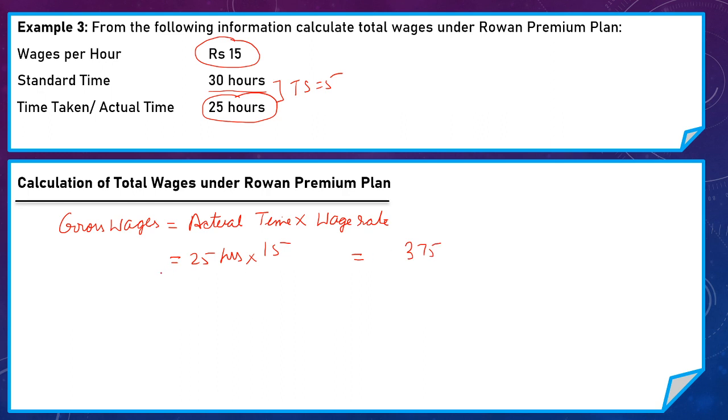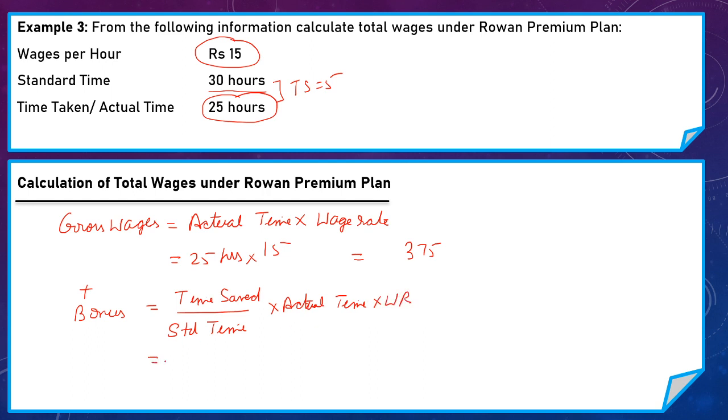Now here actual time is less than standard time, so he is also eligible for bonus, and the formula to calculate bonus under Rowan Premium Plan is time saved by the worker divided by standard time allowed by the company to complete the task into actual time or time taken by the worker into wage rate.